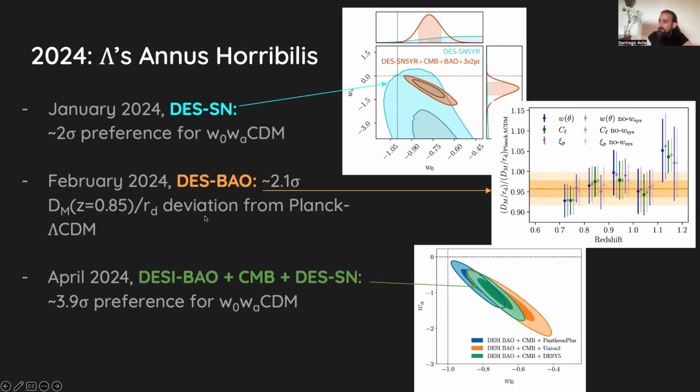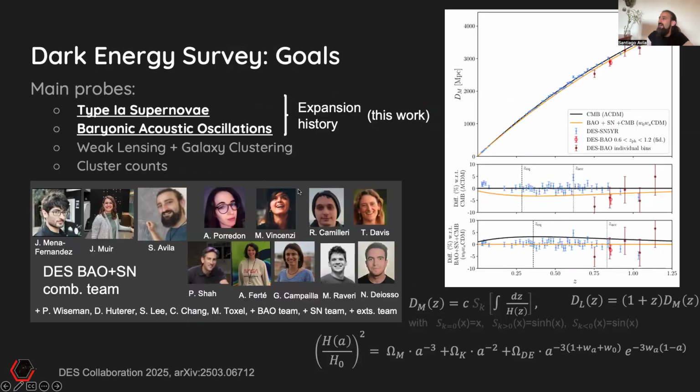And in April that year, DESI released the DR1 analysis with very impressive measurements that, combined with our supernova and CMB, give a 3.9 sigma preference for w0wa. So it was a very interesting year for dark energy and lambda. So with this context, we set out a team to check what the combination of DES supernova and DES BAO is going to tell us about the expansion history.